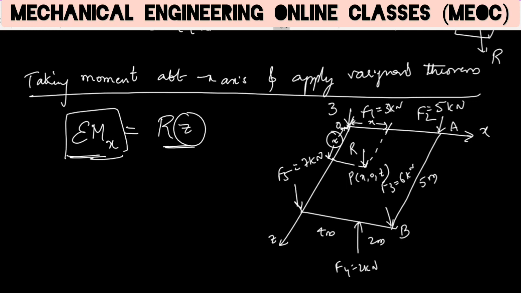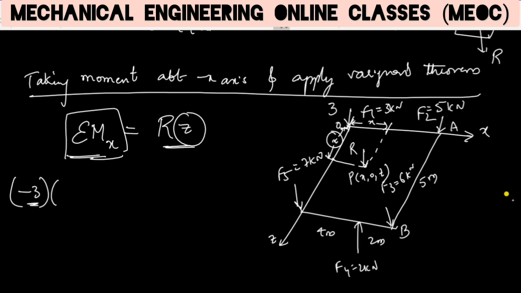So if I am considering the sign convention for forces, then the sign convention is true for the moment also. So here let us find the moment of F1 about the x axis. F1 is passing through the x axis, so the perpendicular distance from F1 to the x axis is 0. So the force is F1 into the perpendicular distance. F1 is minus 3, so I am considering the sign convention for the force already. So I don't have to worry about the sign convention for the moment. This sign is taking care of the sign convention of the moment.